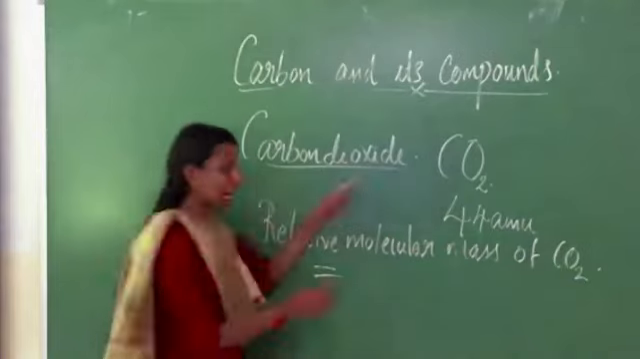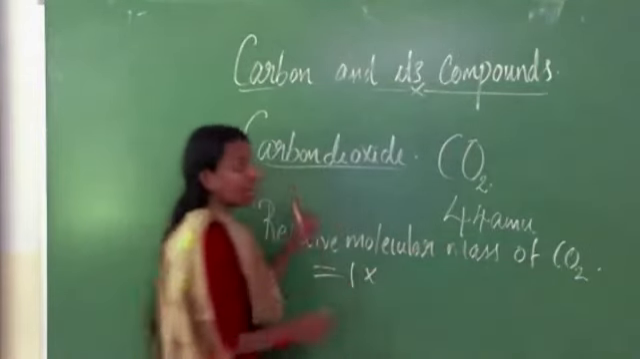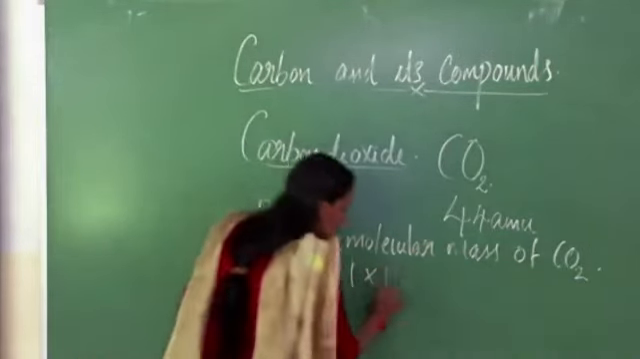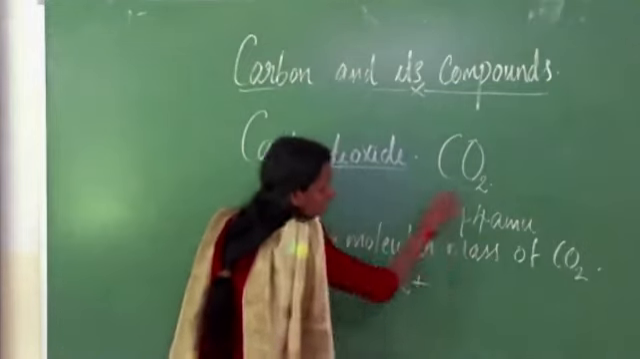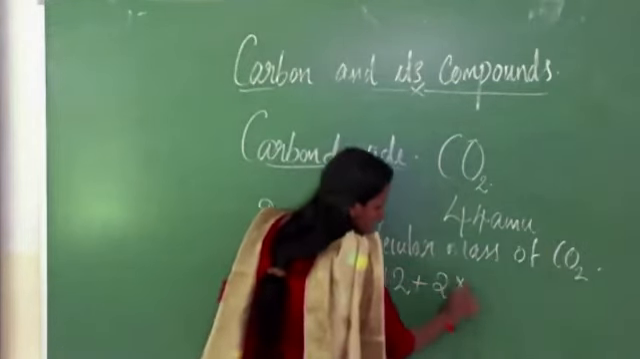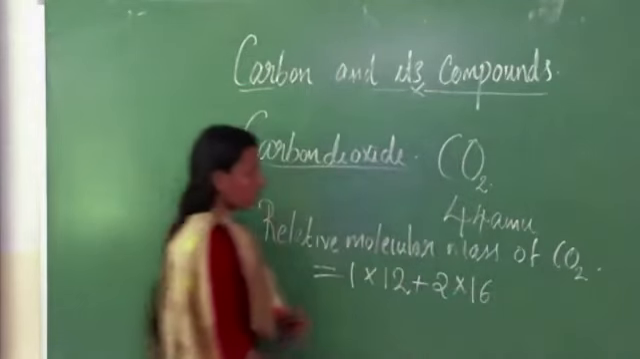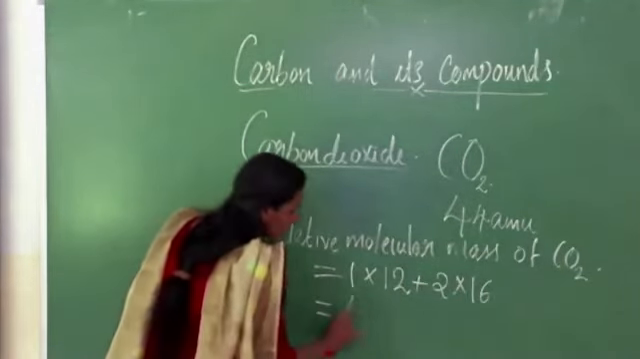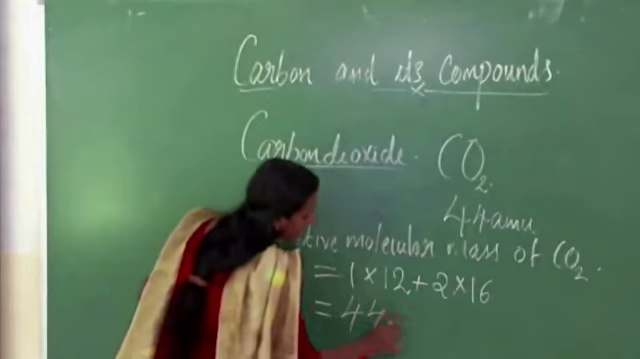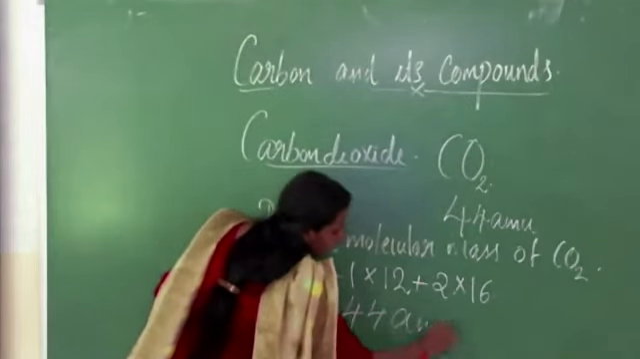Here one carbon atom, atomic mass 12, plus 2 oxygen atoms, 2 into 16. We will get 44. The unit of relative molecular mass is AMU.